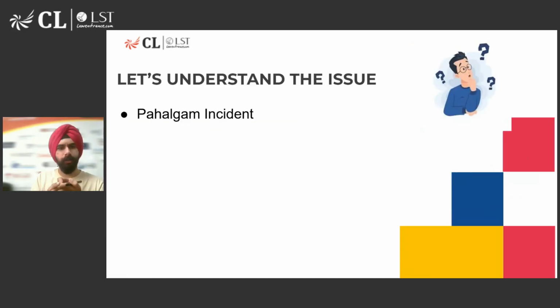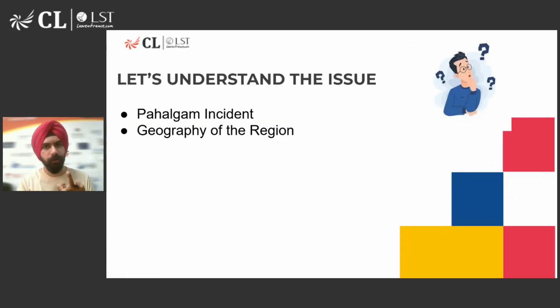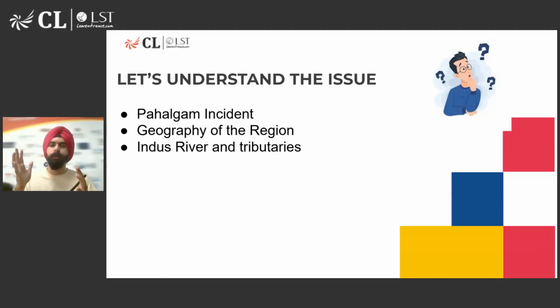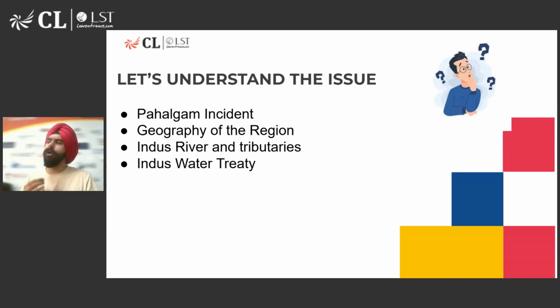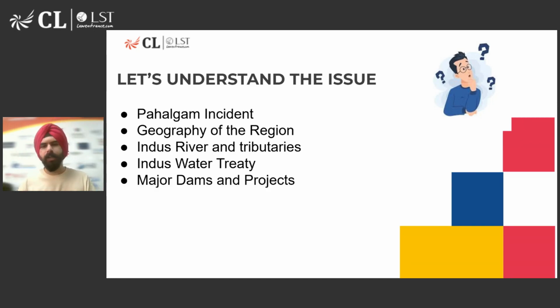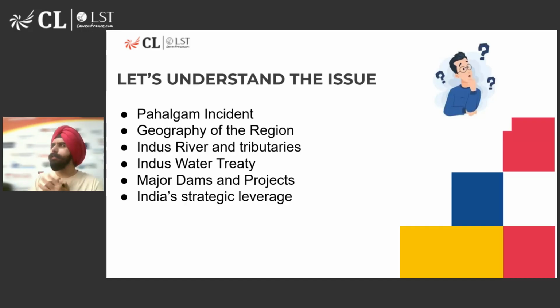First of all, we'll understand the context of the Pahalgam incident. We'll look at the geography of the region where the attack happened. We'll look at the Indus water river system and its tributaries, the five rivers which flow through Punjab into Pakistan. We'll talk a little bit about the Indus Water Treaty. We'll look at the major dams and projects which can be crucial in this particular issue. And lastly, we'll look at what is India's edge, what is India's strategic leverage, what is something which can be advantageous to India with reference to this complete issue, right? So let's start without any further delay, and explore the topic in detail.